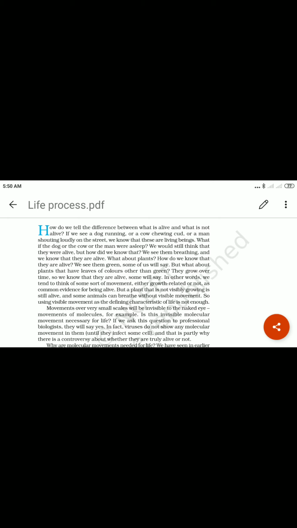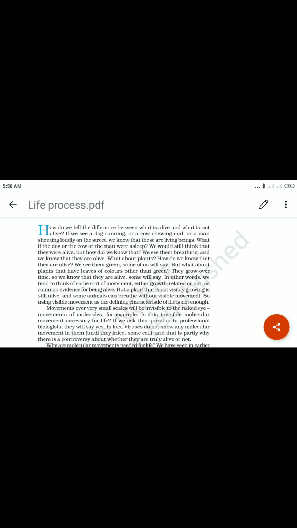In other words, we tend to think of some sort of movement, either growth related or not, as common evidence for being alive, but a plant that is not visibly growing is still alive.